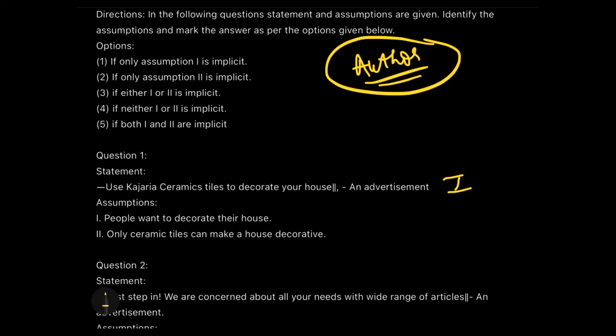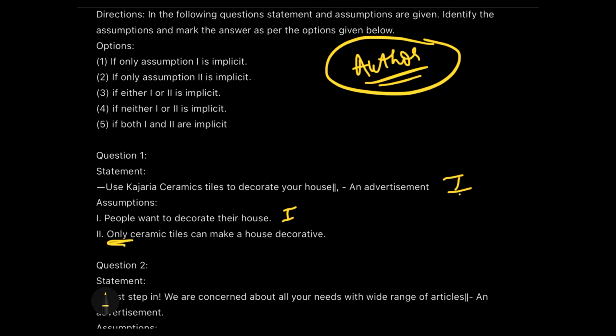Why? Because if I use my denial test over here, let's try to deny this, that people don't want to decorate their house. If people don't want to decorate their house, then will they go for ceramic tiles? Not really. So if negating the assumption is falsifying or collapsing the statement or affecting it directly, then we will understand that it is an implicit assumption. Without this assumption, the statement might collapse. So that's why we will say that this one is an implicit assumption. Moving next, we have ceramic tiles can make a house decorative.